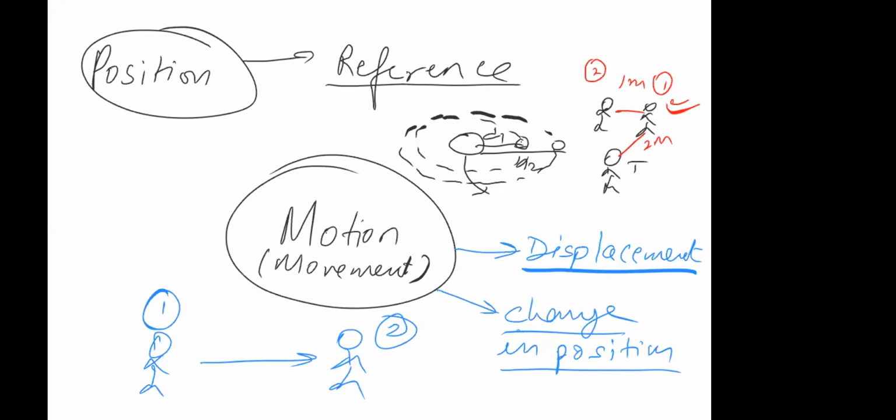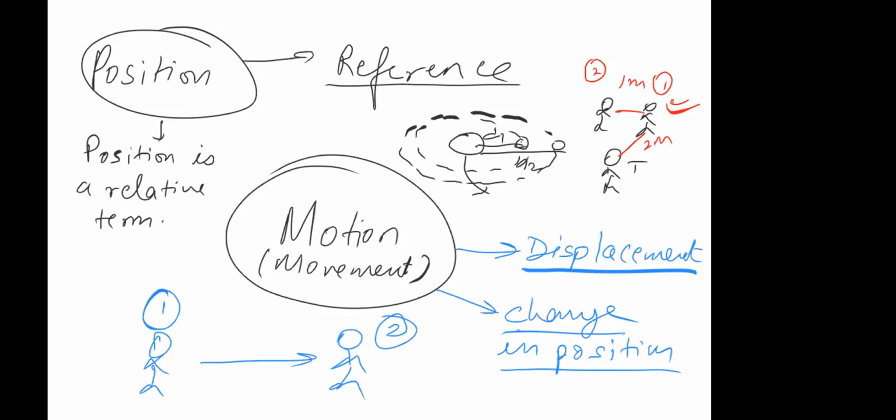So what it basically means, the first thing you need to remember is that position depends on reference, or if you want to say it in other terms, you can say position is a relative term. Before defining position, you'll have to define with respect to what, right?